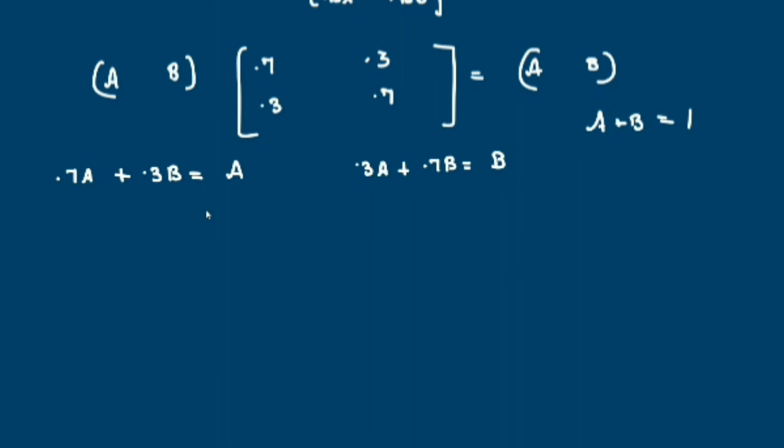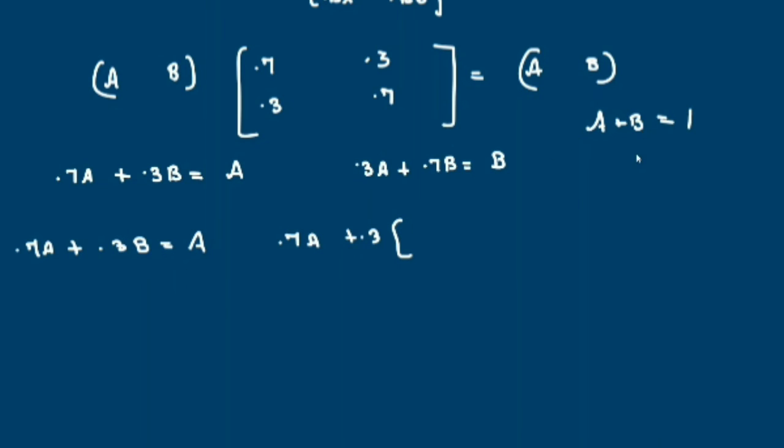So let us use one of these, either this equation or this. So I am going to take this now. You need not use both anyway, because A plus B is equal to 1 will give you one variable. So I am going to use this one now. 0.7A plus 0.3B is equal to A. So that is 0.7A plus 0.3, you replace B now.